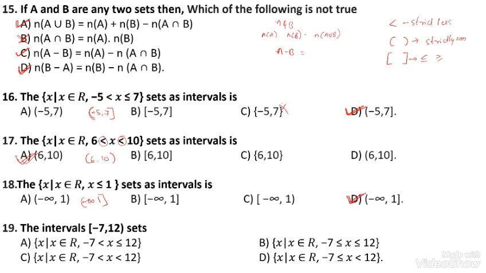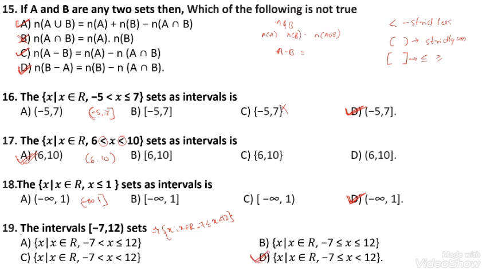The option number D is present. Next, the intervals -7 and 12. For this one, I'm taking x such that x belongs to the real numbers. For this one, there is a closed interval, so I can take -7 less than or equal to x, less than 12, because there is an open interval, so I can take the strict condition. This is the roster form, not the interval form. The option number D is correct.